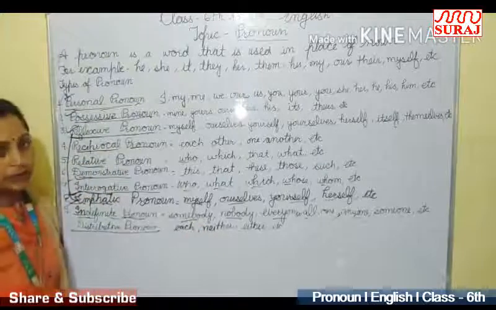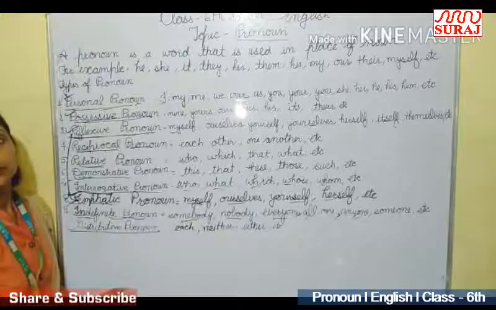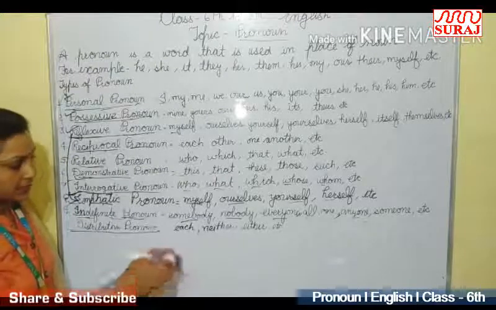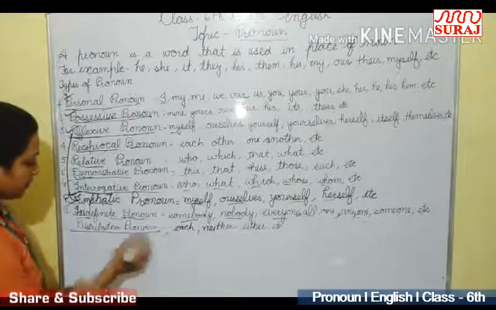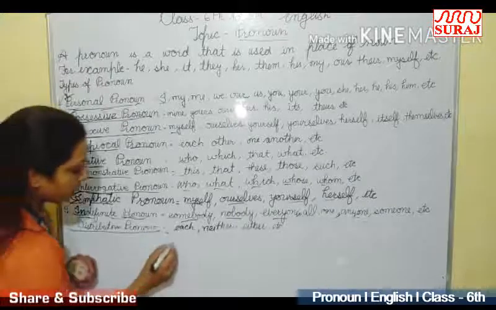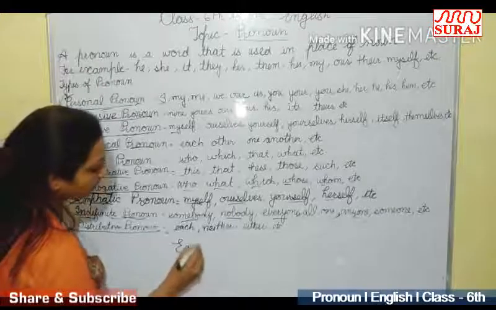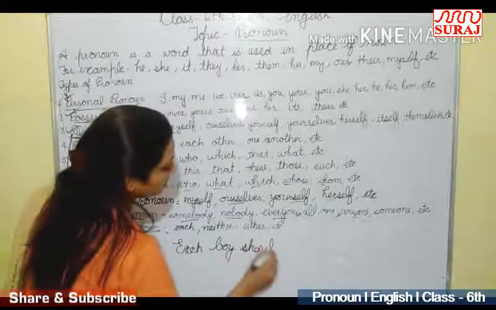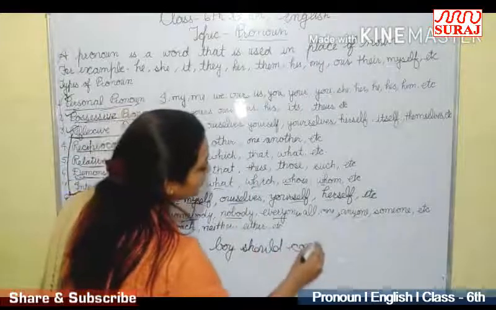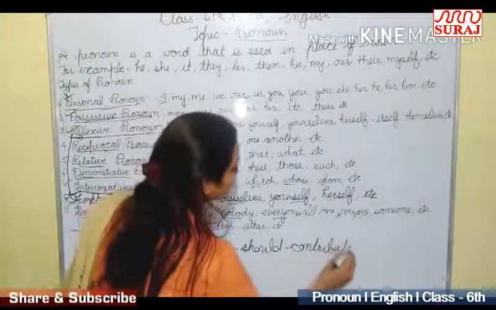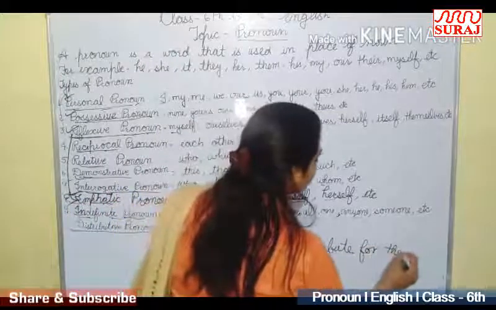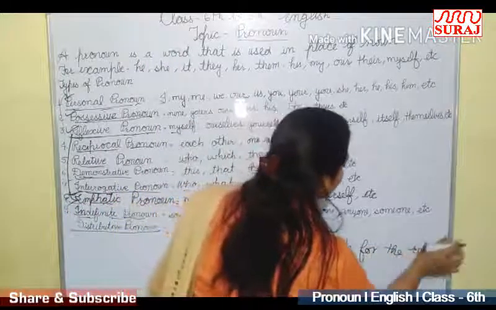Distributive pronoun. The pronouns that are used to describe the categories of persons, places and things are called distributive pronoun. For example, each boy should contribute for the relief fund.